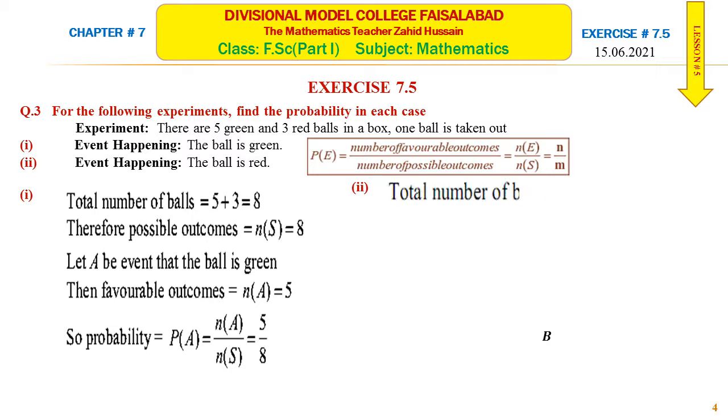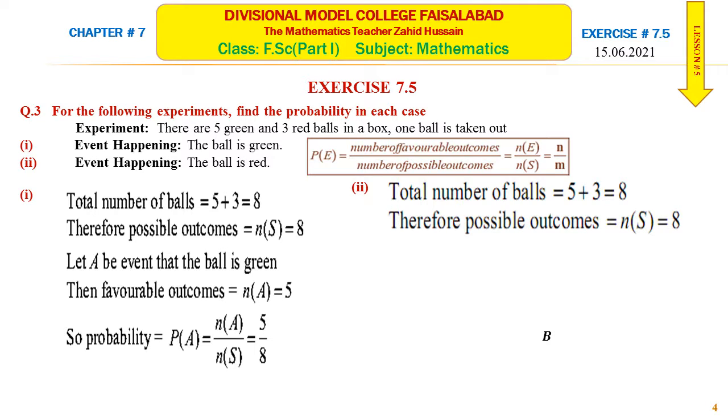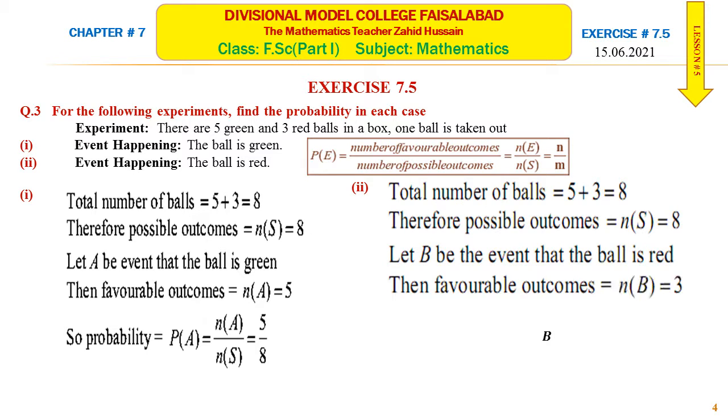Part 2 is the same as this one, only the number of red balls will be changed. All the statements will be the same. The total number of balls in the box is 8. Let B be the event that the ball is red. Then the number of favorable outcomes will be equal to 3, that is, the number of elements in event B is 3. Using the formula, the probability of B is equal to the number of elements of B divided by the number of elements of S, and this is equal to 3 by 8.